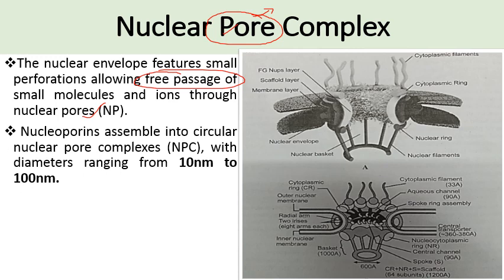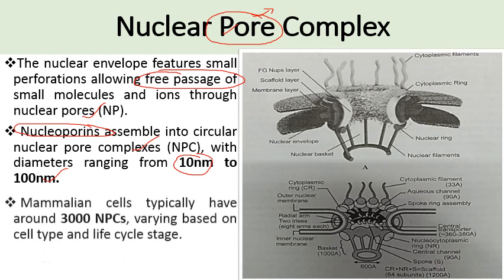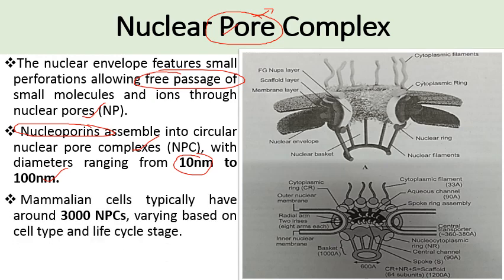And nucleoporins are the proteins which assemble into a circular nuclear pore complex, forming this circular complex which we call nuclear pore complex. Its diameter ranges from 10 nanometer to 100 nanometer, meaning it is not uniform in size, it varies. Mammalian cells typically have about 3000 nuclear pore complexes, varying based on cell type and life cycle stage. Life cycle stage means it varies depending on the cell type and the cell's life cycle.